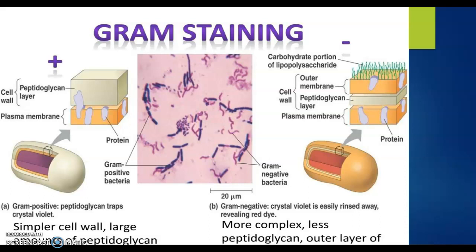Whereas if it is a gram negative bacteria, because of the thin peptidoglycan layer, upon decolorization they lose the primary stain, and they take up the secondary stain, namely safranin, and they appear pinkish in color. Okay, this is the technique employed. The center photo depicts the gram positive rods, the purple or violet colored rods, whereas the pinkish colored ones are called gram negative rods. Okay, this is a very important thing to be known.